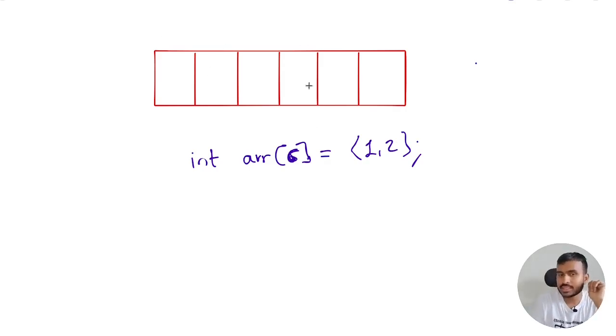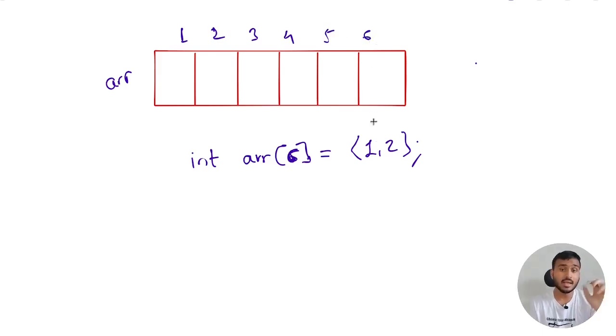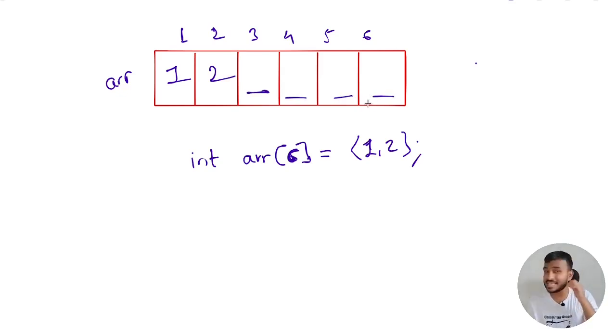See, this is the array arr. Now we have only two values, but actually we have 6 places, 1 2 3 4 5 and 6. So this 1 is going to be stored over here, this 2 is going to be stored over here. Now what is going to happen to the rest of the places? What is going to be the value at the rest of the places?